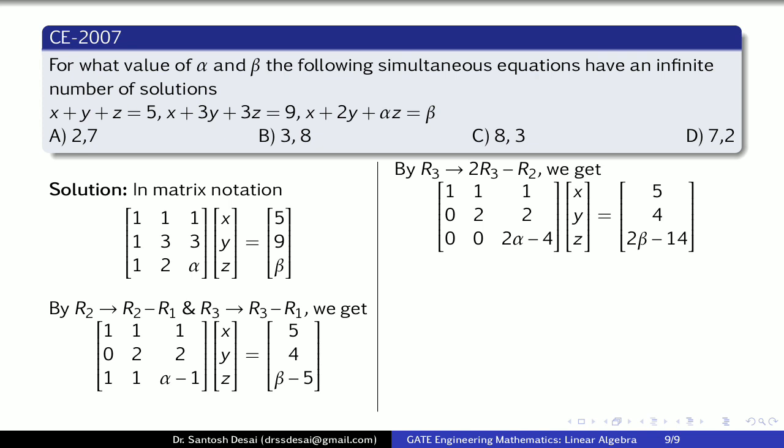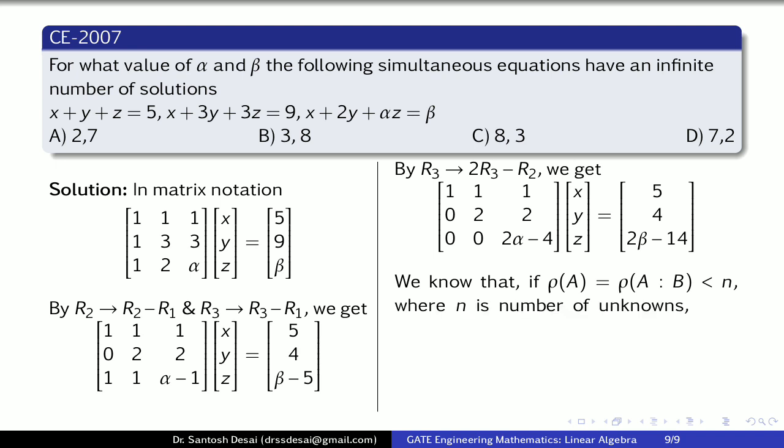Now we know that if rank of A is equal to rank of AB and which is less than n, then the given system of equations has an infinite number of solutions. Here the number of unknowns is 3. Therefore we require rank of A to be 2 or less than 2. Similarly rank of AB is again 2 or less than 2. So we get rank of A is equal to 2 if the last row will be 0.